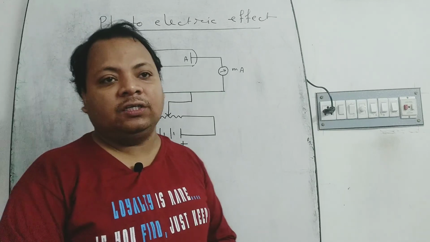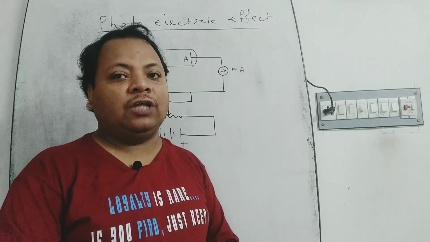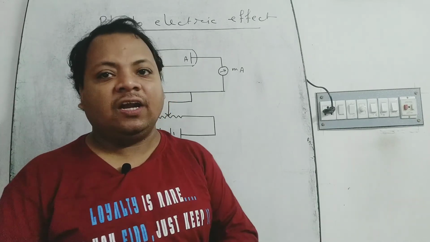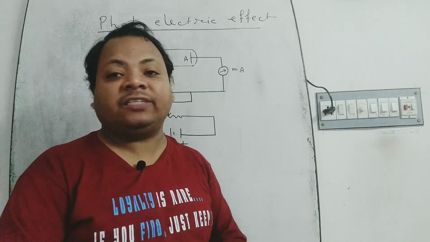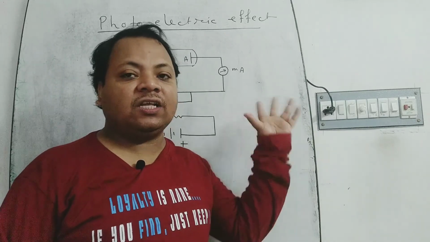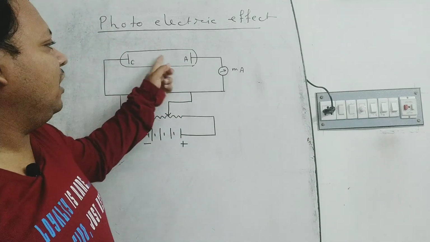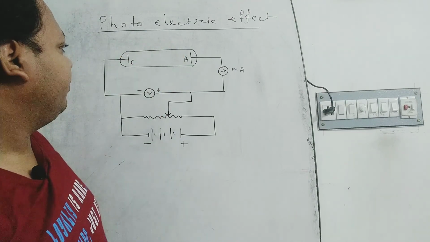First, German scientist Hertz showed the photoelectric effect, and then Lenard also proved it experimentally, and this is the Lenard experiment. This is a vacuum glass tube.